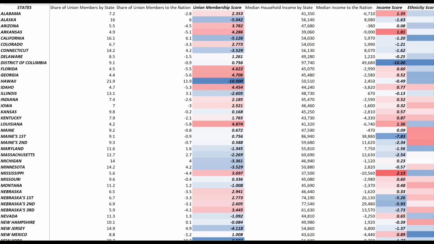Alright, so unions generally tend to help drive voters into the Democratic column. They used to do so in the Midwestern states in the Obama era. And so let's see how this plays out. So of course, in the southern states, unions are not so rooted in tradition. So state of Arizona, there is really no union whatsoever. In the state of Georgia, again, plus 4.7 in favor of Republicans.